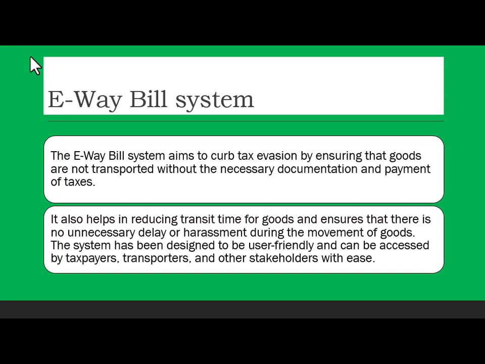The system has been designed to be user-friendly and can be accessed by taxpayers, transporters, and other stakeholders with ease. So basically, the whole purpose was to make everything hassle-free. Time gets less consumed. There are no questions asked around various movement of goods. So e-way bill is there to provide you that benefit, and there is no leakage of revenue.